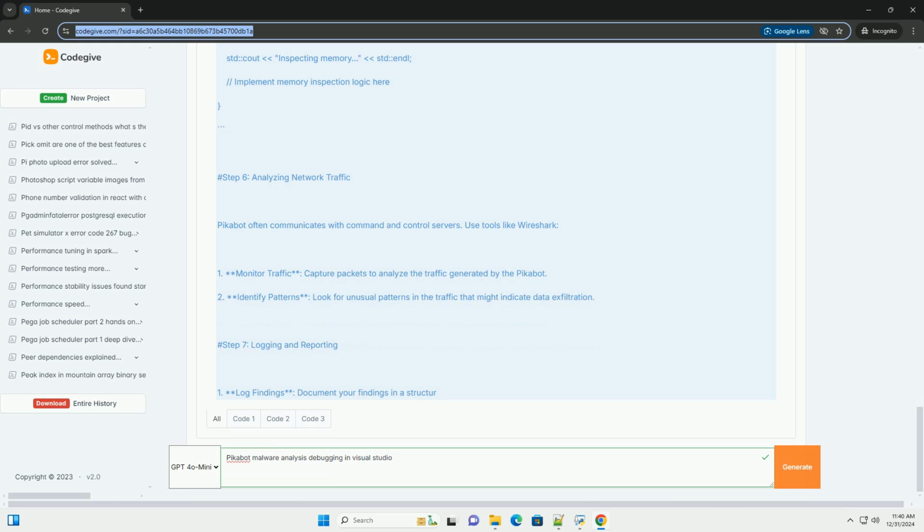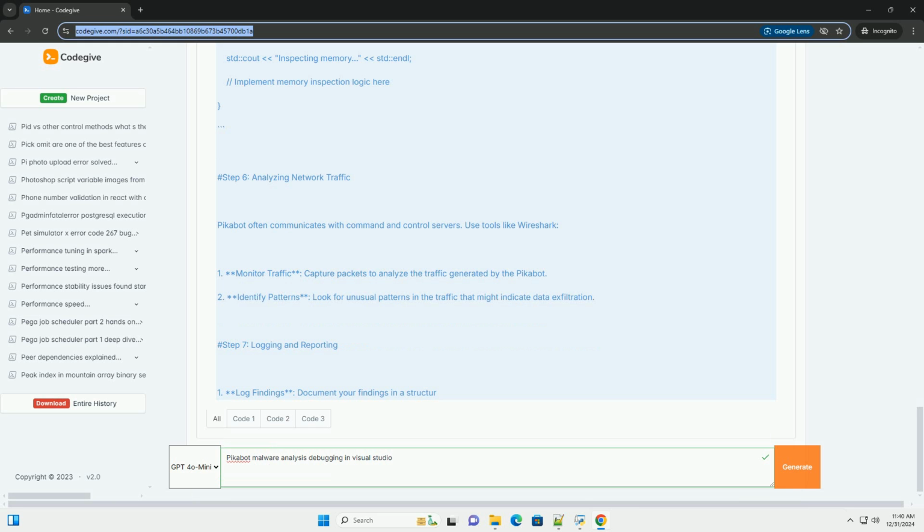Step 3. Dynamic analysis with Visual Studio. 1. Open Visual Studio and create a new project. 2. Add the Pikabot binary to your project as a resource. 3. Set up a debug configuration. Configure the debugger to start with the binary. You can do this by setting it as the startup project.